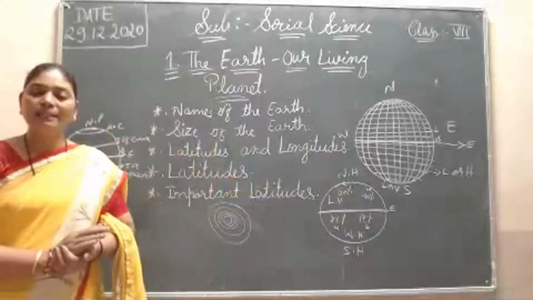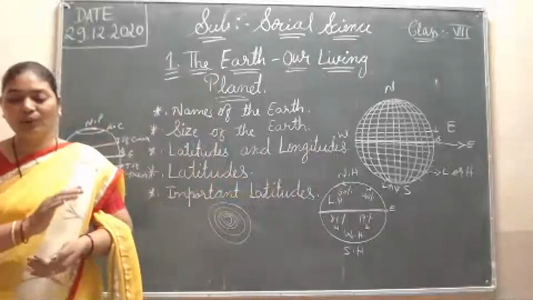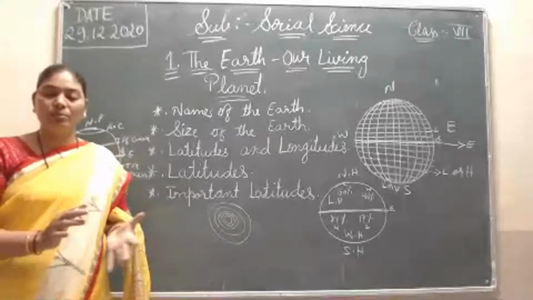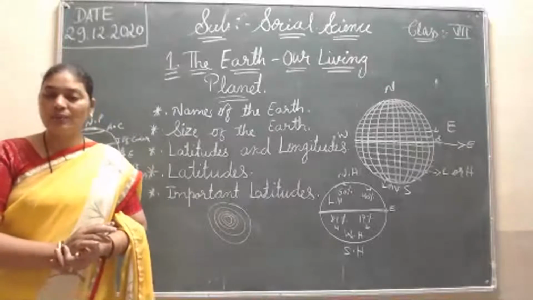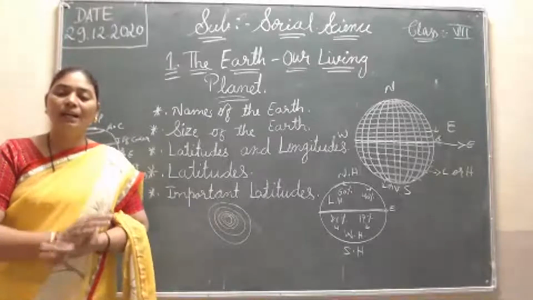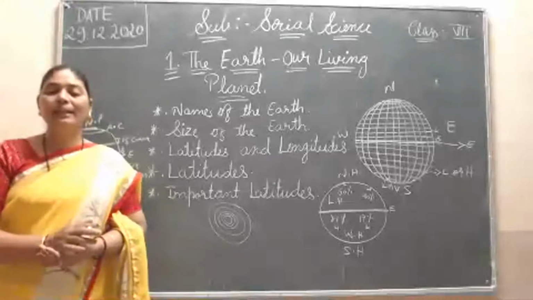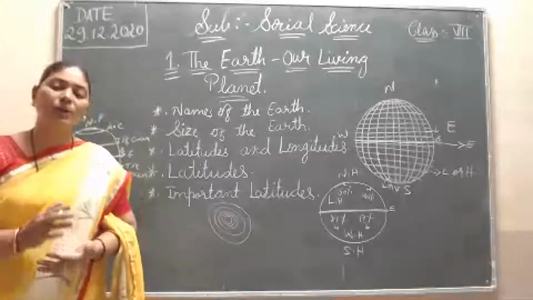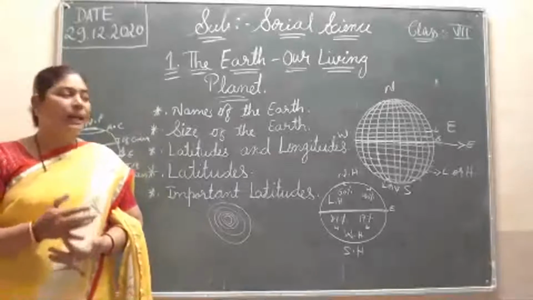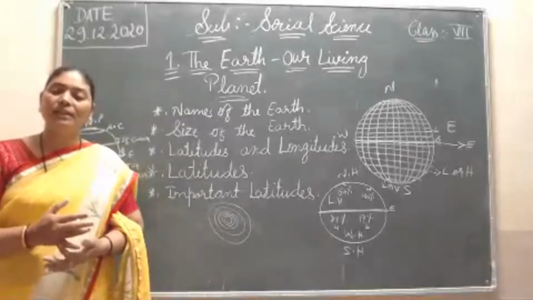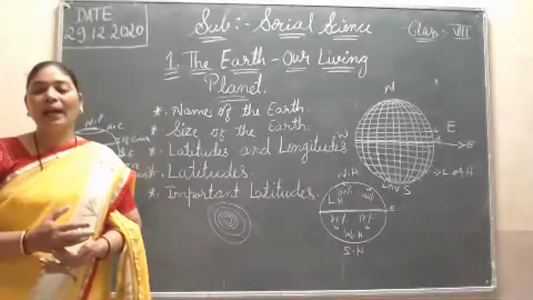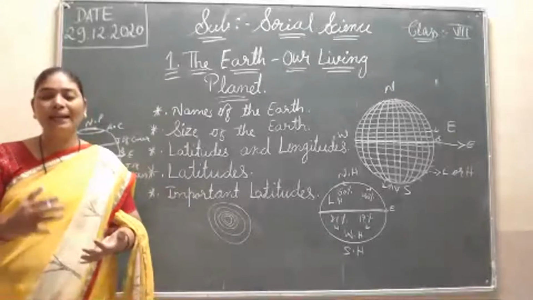Okay, on Earth there are 7 continents and 4 major oceans. Okay, so I think you understood. So once again I will say that on Earth there are 7 continents. In that Asia is the biggest continent and Australia is the smallest continent. And 4 oceans are there. Biggest ocean is the Pacific Ocean and it is the deepest ocean also. And the smallest ocean is the Arctic Ocean.